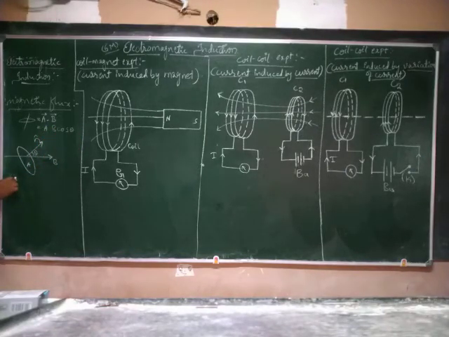Look here, if theta is equal to 0 degree, then phi is equal to AB. This is the maximum value. Why? Cos 0 is 1. If theta is equal to 0, it means there is no angle between the area vector and the field.